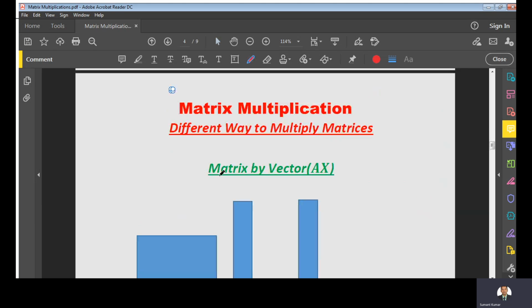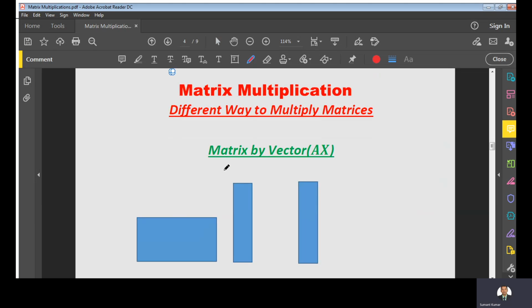For it, let us take an example of a matrix which is multiplied by a vector. Suppose you have a matrix here, A11, A12, right? A1n. Similarly, this is Am1, Am2. I am writing a general matrix A of size m by n.